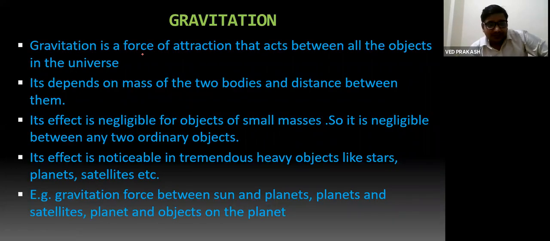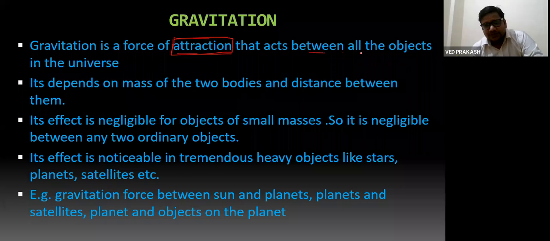So gravitation is a force of attraction. This is always an attractive type of force, right? It can never be repulsive. So this is also a property of gravitational force. It is always attractive in nature. So gravitation is a force of attraction that acts between all those objects which have mass in the universe.